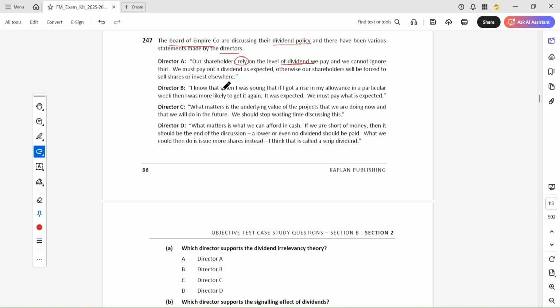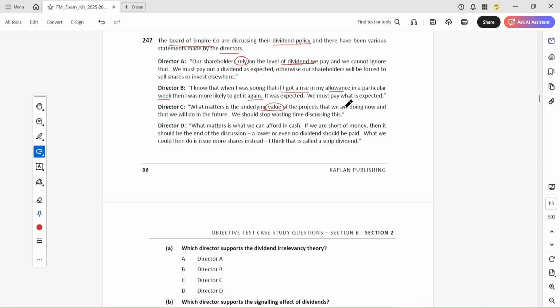Director B: I know that when I was young, if I got a rise in allowance in a particular week, it was more likely that I would get it again. It was expected, and we must pay what is expected. Director C says what matters is the underlying value of the company.